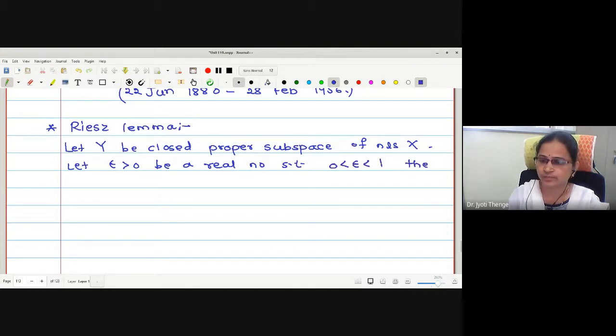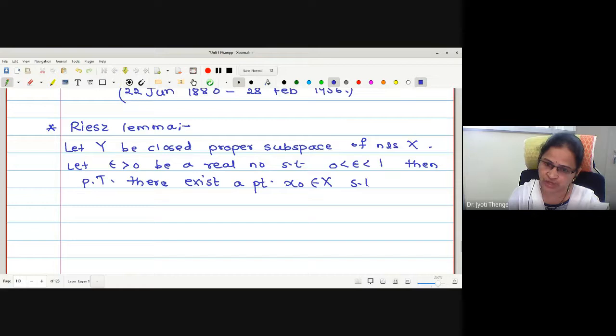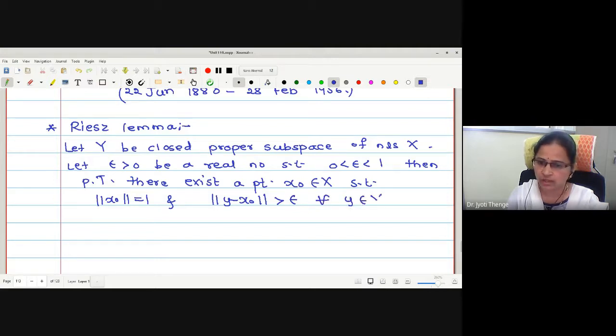Then there exists a point or a vector x naught in X such that norm of x naught is equal to 1 and norm of y minus x naught is greater than epsilon for all y in capital Y.